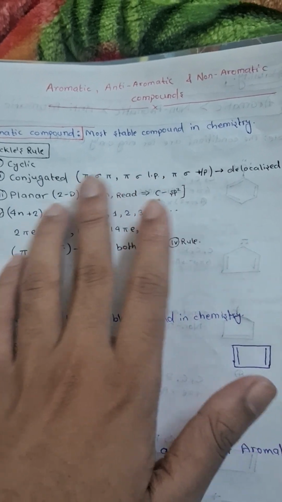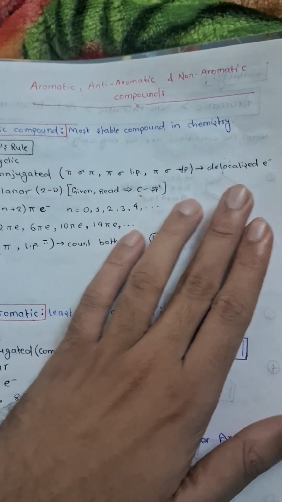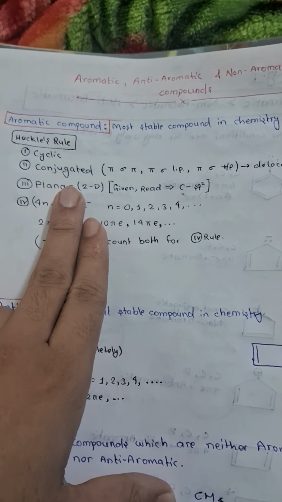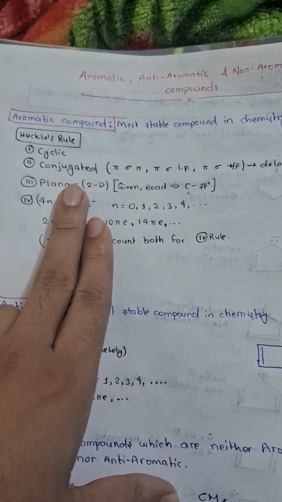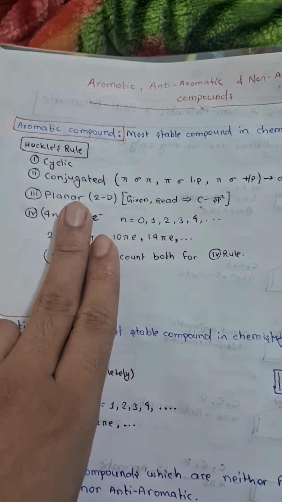Conjugation means delocalization of electrons within the ring. If the compound has no conjugation in the ring, then the compound is never an aromatic compound.